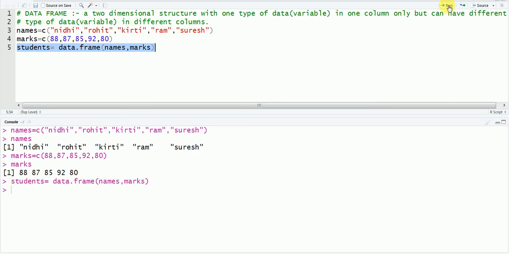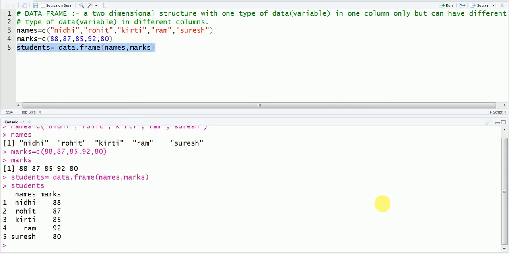So now your data frame is formed, because in the console there is no error shown to us. Now let us see how our data frame looks. Just write students and then enter. So this is what I was talking about the whole time. This is your data frame.